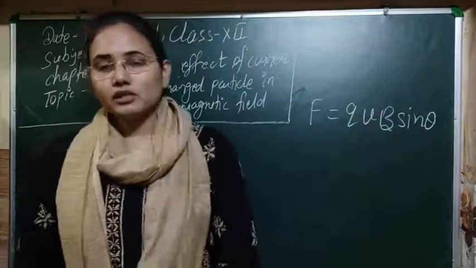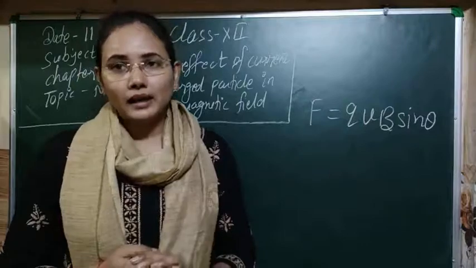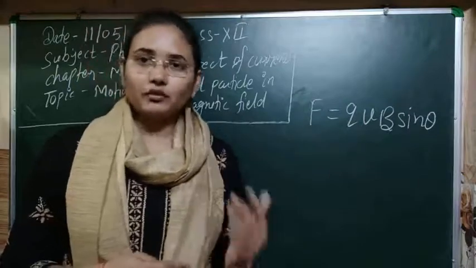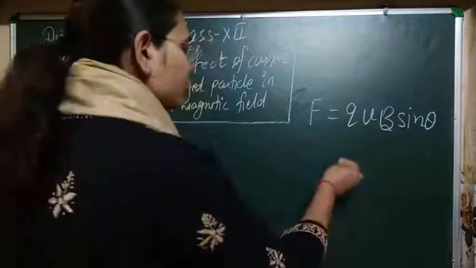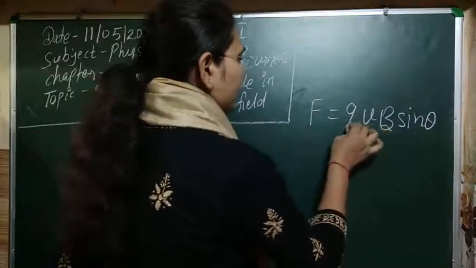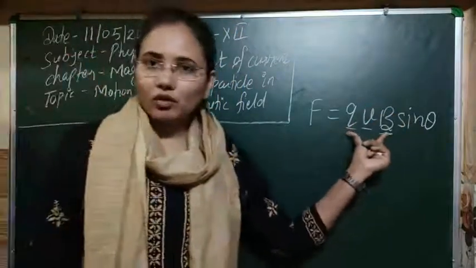There are three possible cases for the motion of the particle in an external magnetic field, and one more thing, the magnetic field is uniform here. It means that with a constant velocity V it is entering, and these three terms are constant here.